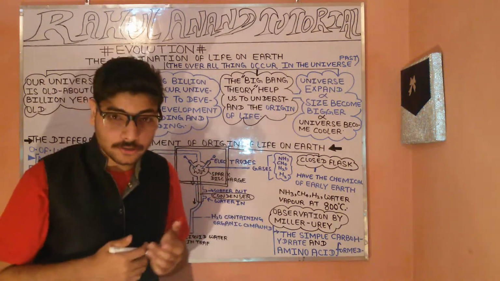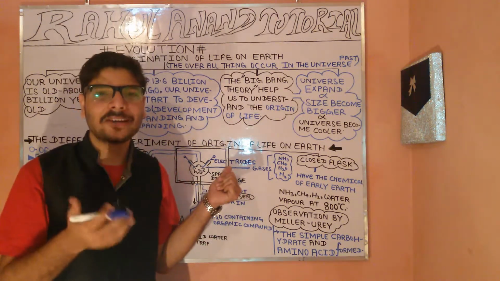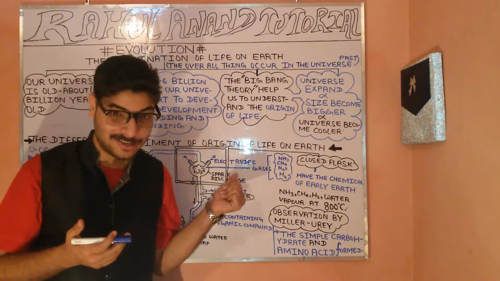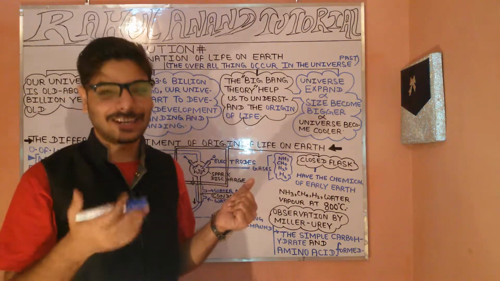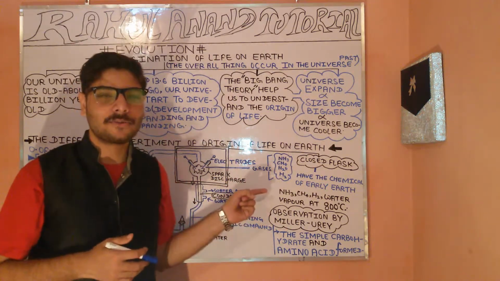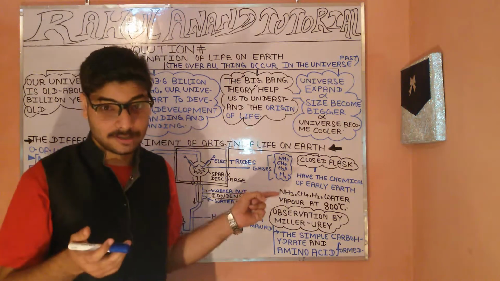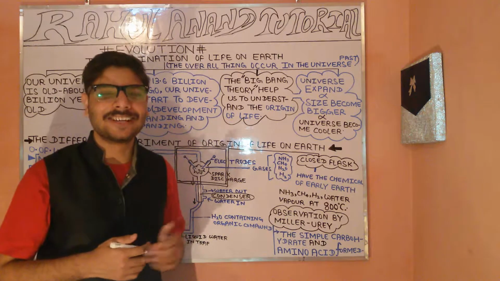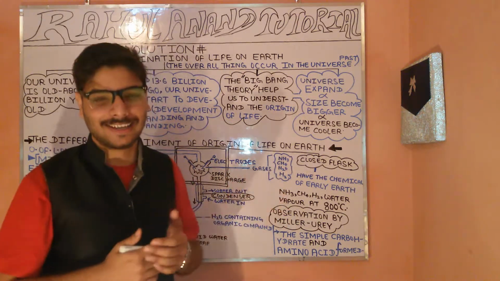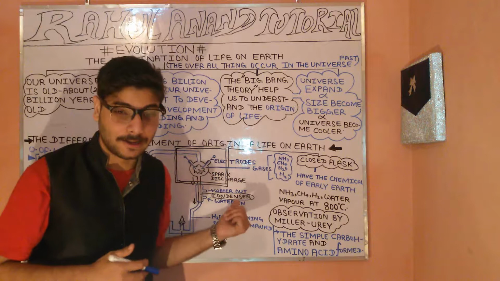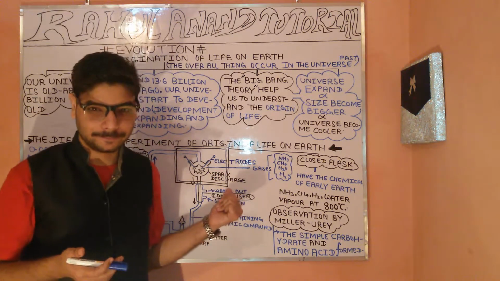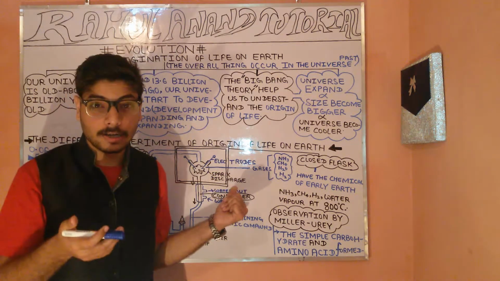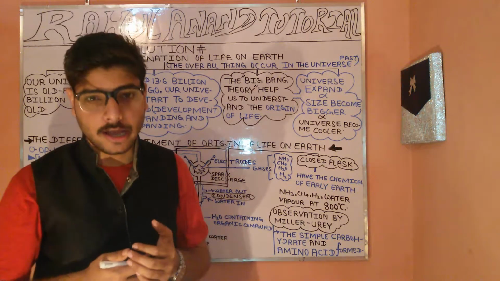Let's talk about the different experiments performed in order to understand the origination of life on the earth. We have different types of experiments, such as the Louis Pasteur experiment, the theory of special creation, and the Miller-Urey experiment.